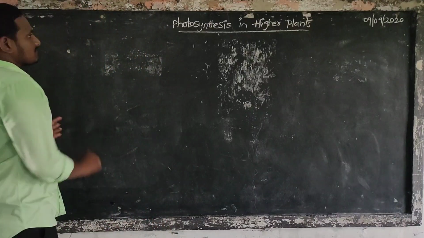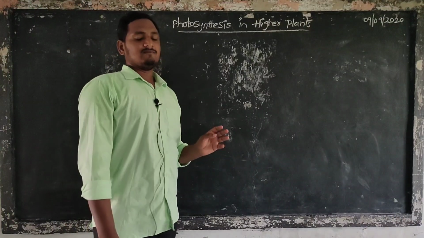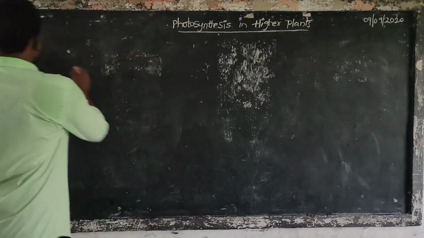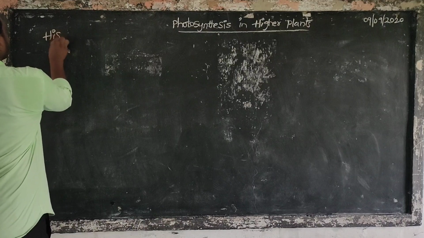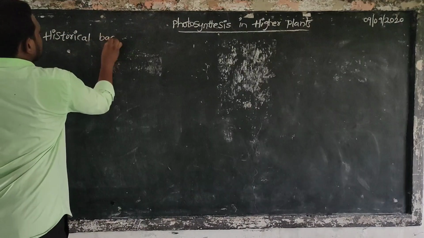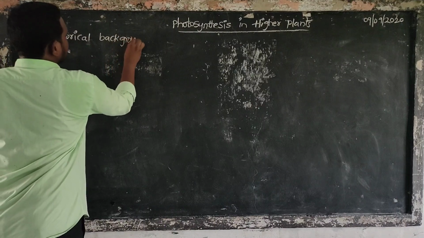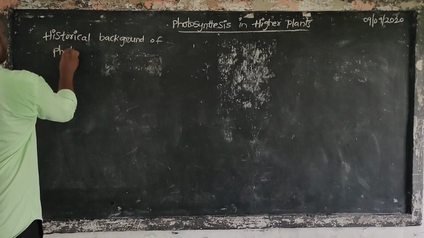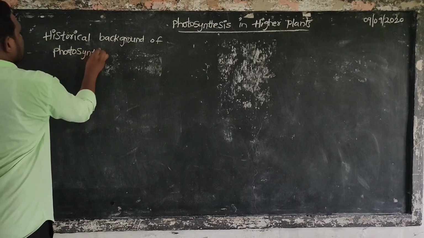So first, we need to understand the historical background of photosynthesis.